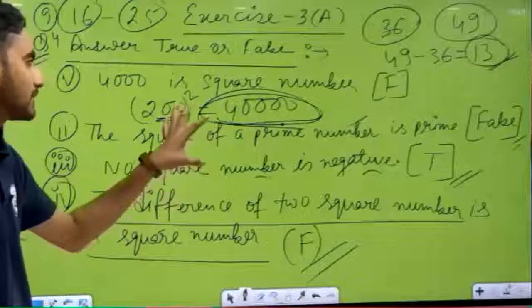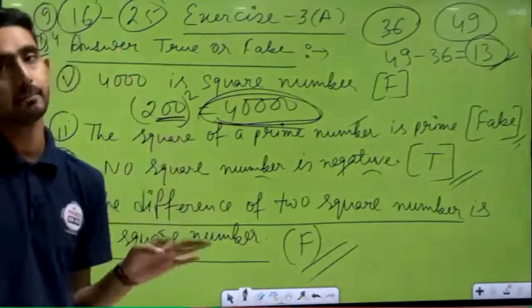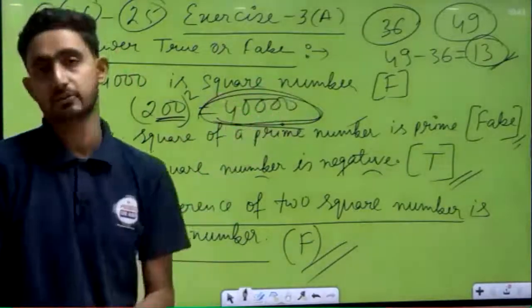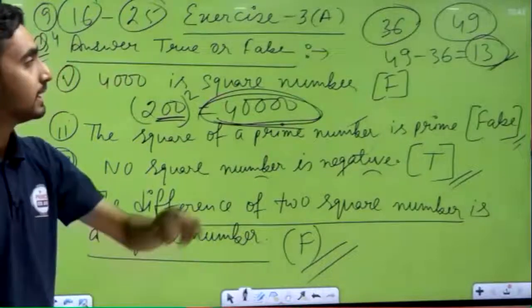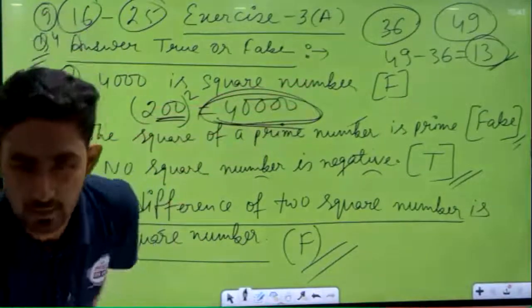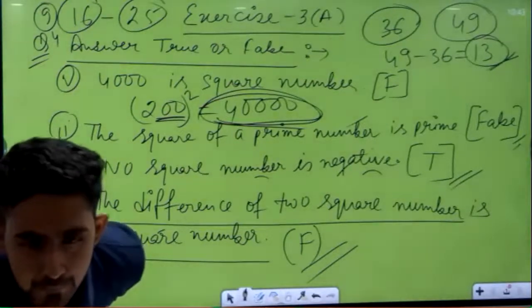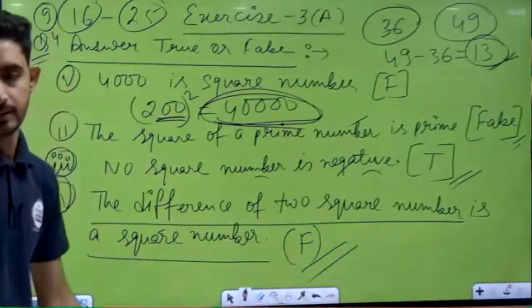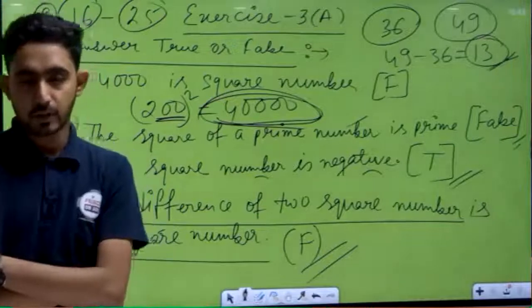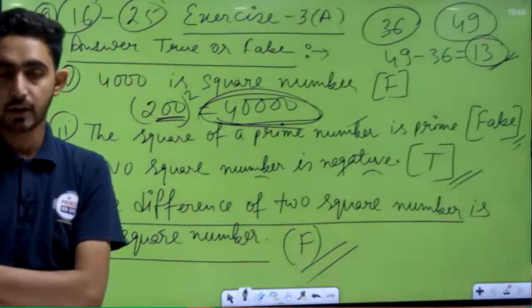Understood? 4,000 is not a perfect square number. 40,000 is a perfect square number. That's why we can say the answer will be false. Okay, now we'll move to the next question. Let's see. Yes, lovely. False because it is an odd number of 0s.